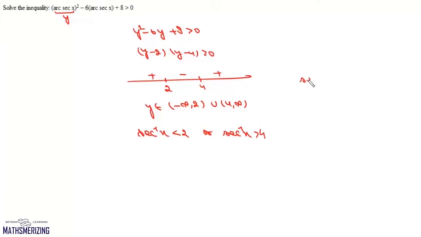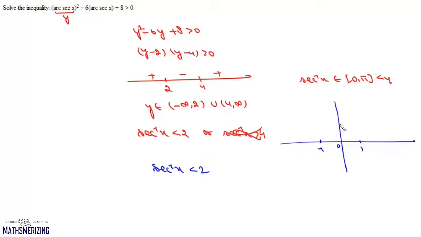Now we know that the principal value range of secant inverse of x is from 0 to pi, which is less than 4. So we won't get any solution in this interval. So the only condition that we are getting in this case is secant inverse of x is less than 2. Now we'll draw the graph of secant inverse of x. It is 0, pi by 2 and pi. Now this is the graph of secant inverse of x.